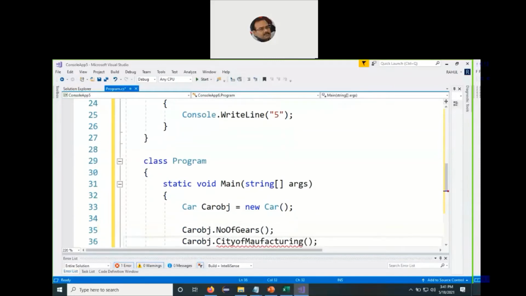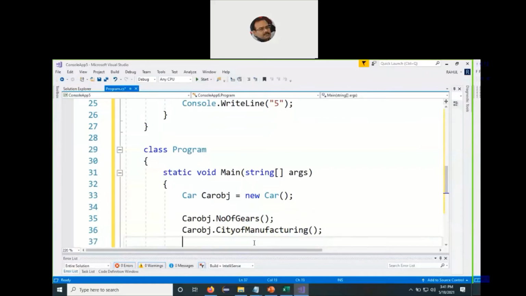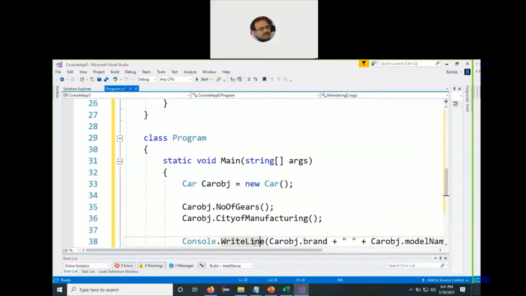So we say the reference variable car object dot number of gears. So we make a function call to the function of the derived class, and then we make a call to the member function of the base class also. So car object dot number of gears and car object dot city of manufacturing, and then we can display the same thing back to the user.